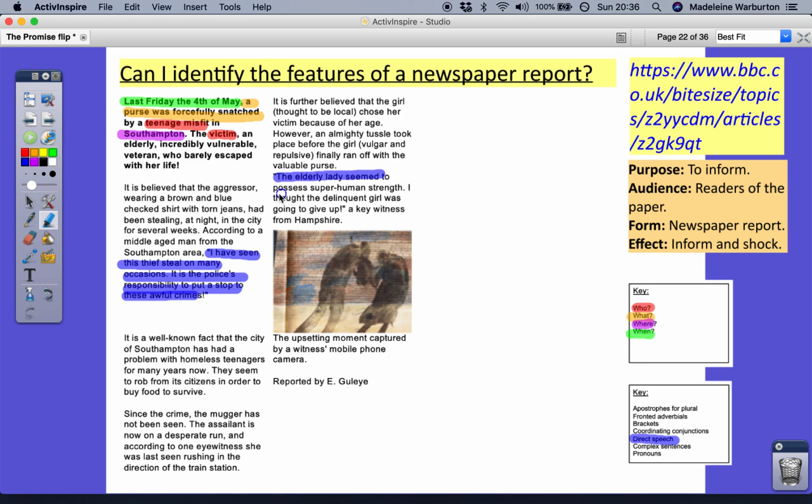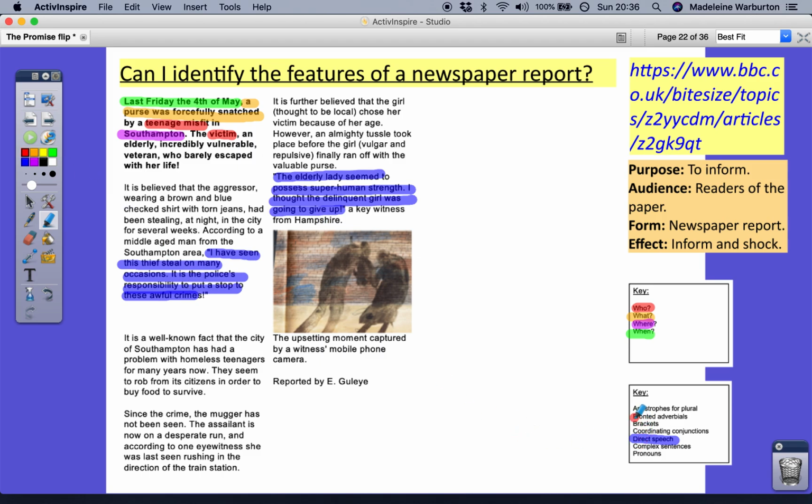Okay, so a key witness from Hampshire has given us this quote, this statement. And then we've got a caption down here: the upsetting moment captured by a witness's mobile phone camera. Reported by E. Gooley. Okay, so we've got some direct speech here, which you're going to use in your report.